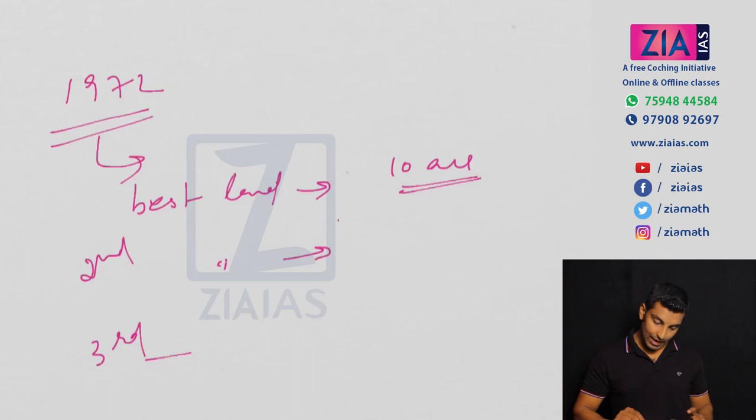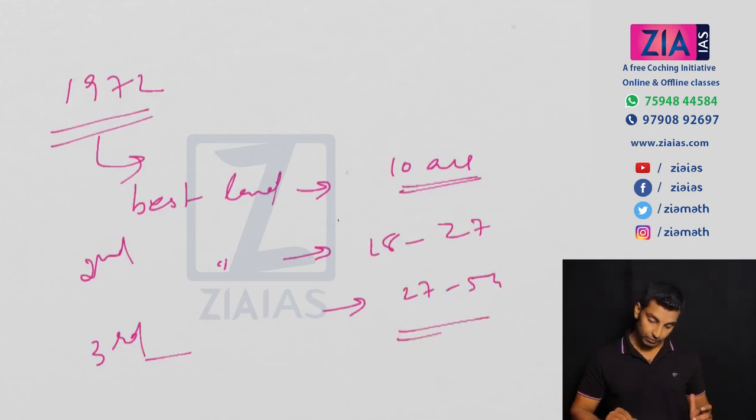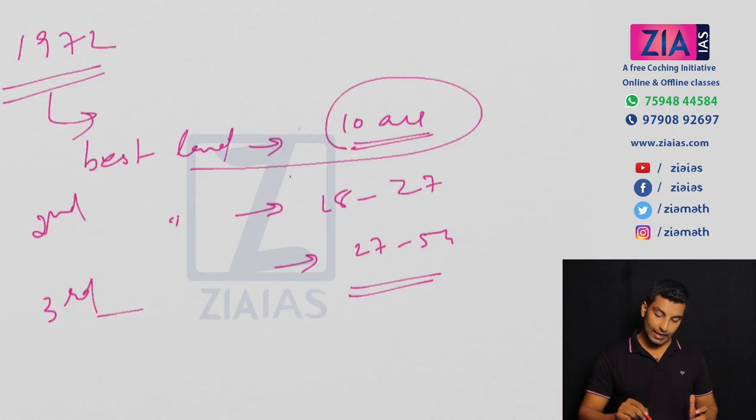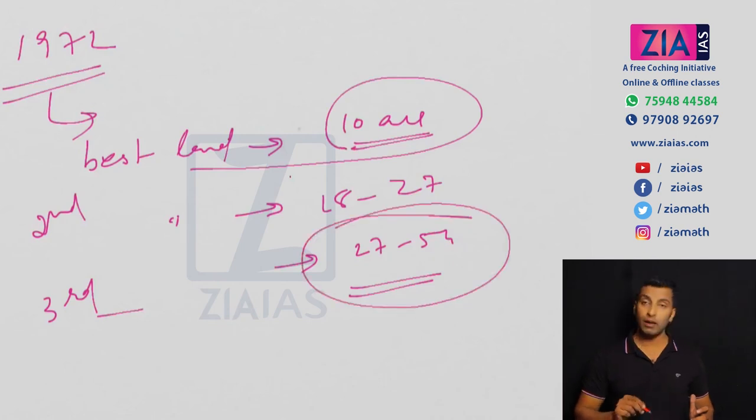Now second best land, it can be 18 to 27, and third category, that is the least fertile or infertile land, that is 27 to 54. So the idea is most fertile land, less ceiling, and least fertile, more ceiling.